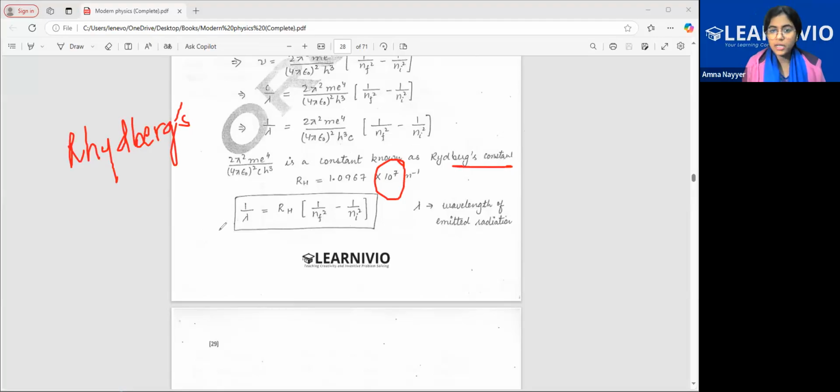This constant, by using this formula, you can get the wavelength value. You should just know what is the final and what is the initial. This formula is very important. You'll have plenty of questions from this formula.